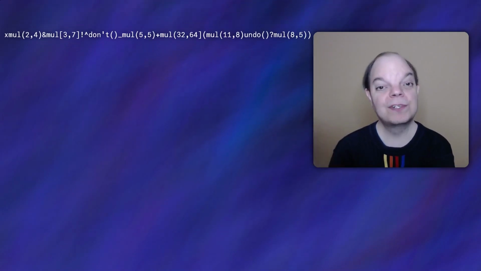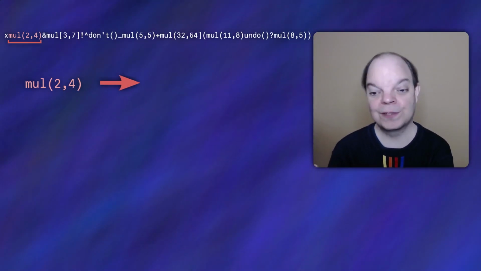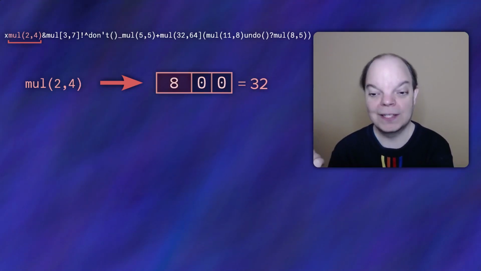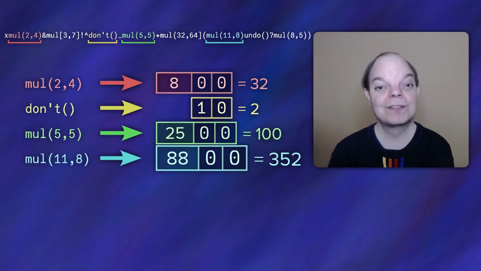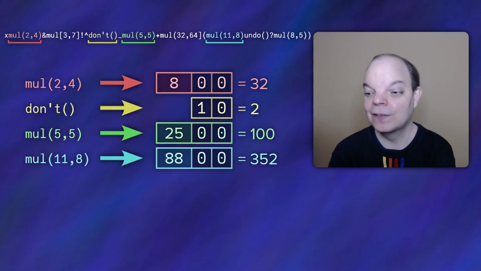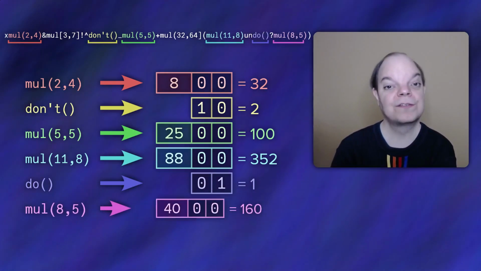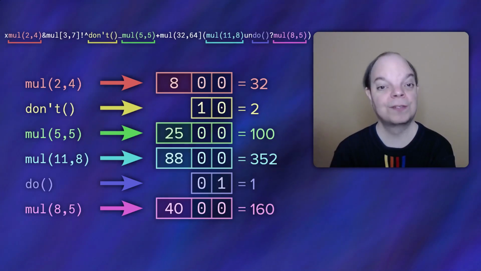So for the example input given in the puzzle, we're going to end up with a mul instruction giving us a result. In this case, 8 shift left 2, which is 32. Then a don't instruction, which gives us 2. Then 2 more mul instructions with their associated result. Then a do instruction, which gives us 1. And then the final mul instruction, which gives 40, which after the shift left gives you 160.